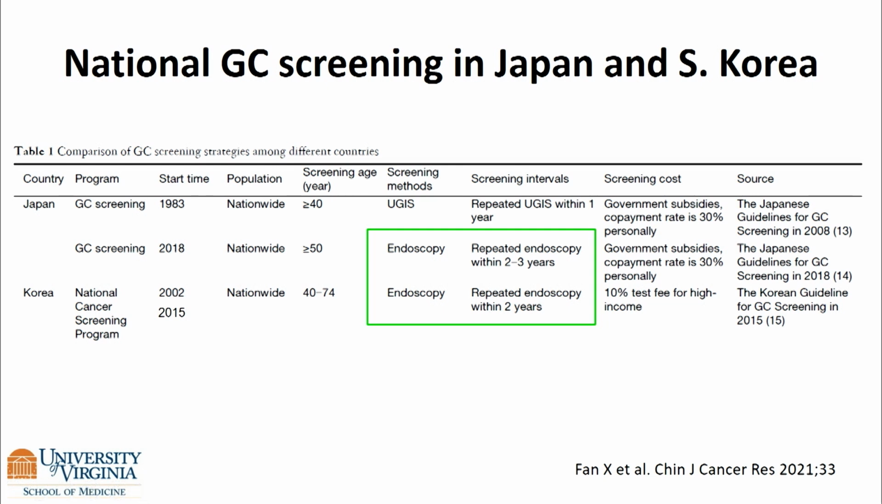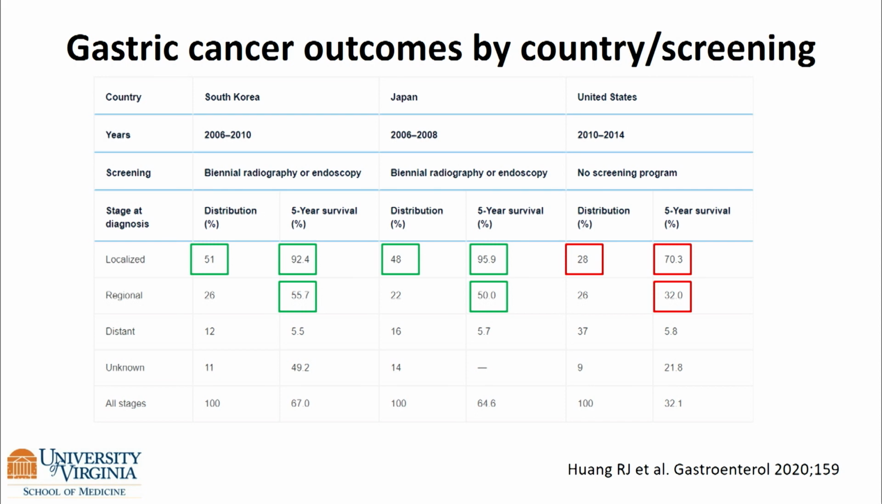So we know from prior presentations in Japan and Korea, where at various ages, in Japan the age has gone from 40 to 50, but using endoscopy and screening every 2 years, more patients are diagnosed with local or regional earlier stage gastric cancer, and actually patients survive better.